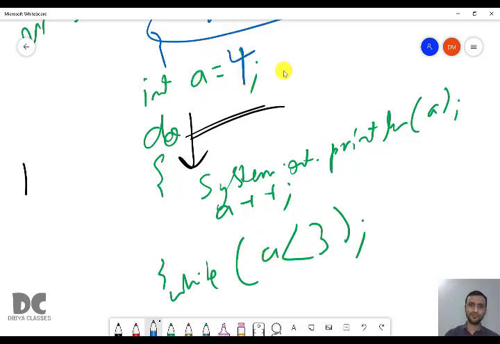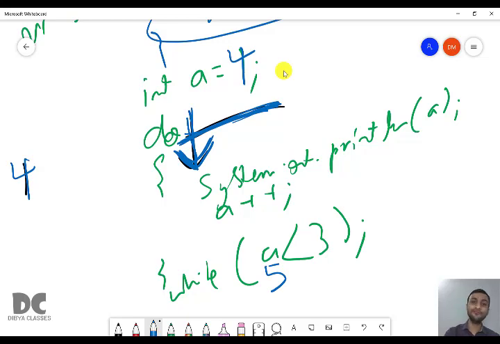But when a is 4, are we checking anything here in the do? No. So what will happen? It will enter inside. Even if we know that a is 4, means it should be false. But in do, there is no checking, so it will enter inside. It will print the value of a, that is 4. It will increase the value to 5. Then it is going to check is 5 less than 3.